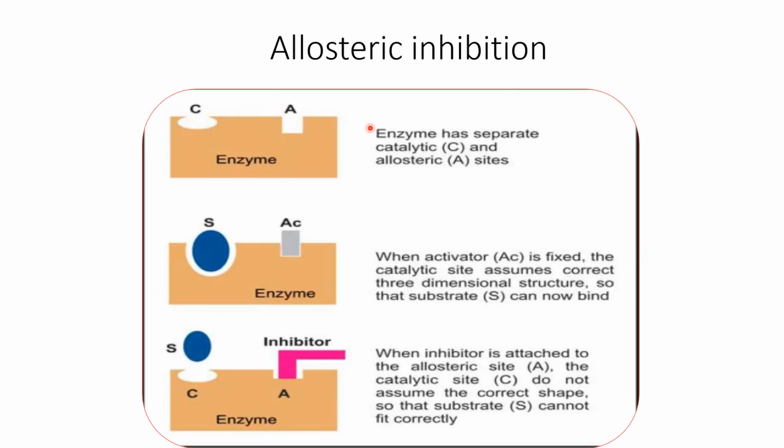So this is allosteric inhibition. The enzyme has a separate catalytic site and a separate allosteric site. When an activator binds, then substrate can bind to this enzyme, and that is an allosteric activator. But if an inhibitor binds, then this substrate cannot bind, and that is an allosteric inhibitor.